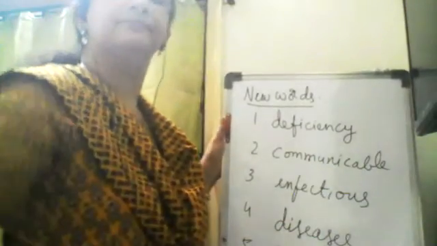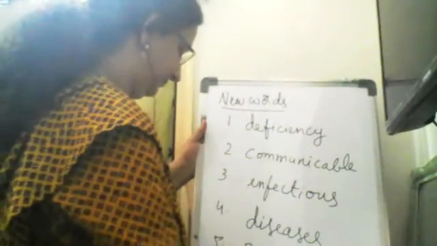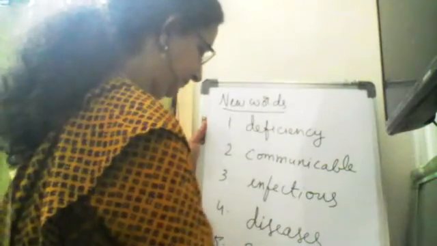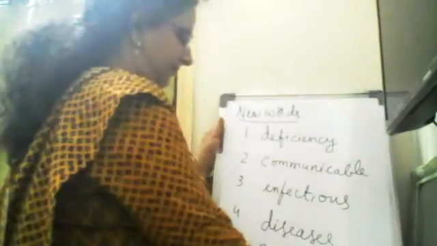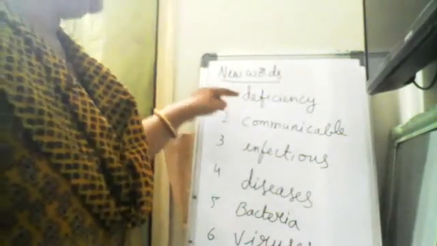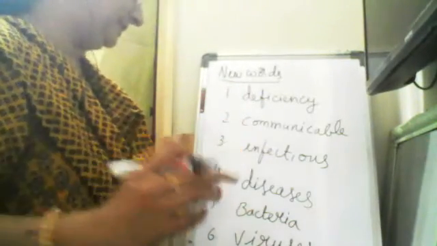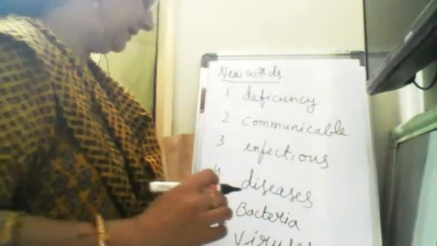Bacteria. Viruses. So, what are the new words that we are writing? Deficiency, communicable, infectious, diseases, bacteria, and viruses.